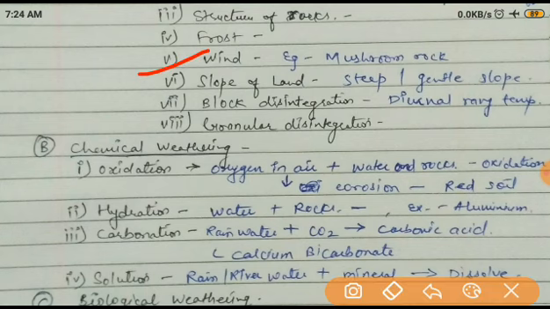Next one, it is the wind. You know very well, in the desert area the wind is blowing at very high speed. Okay, and because of that, some rocks also start weathering in granular form, it means in small particles. And you can see there is one example, it is a rock mushroom. Now what is a rock mushroom?